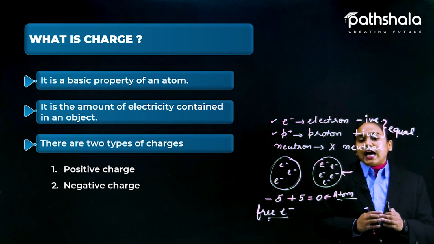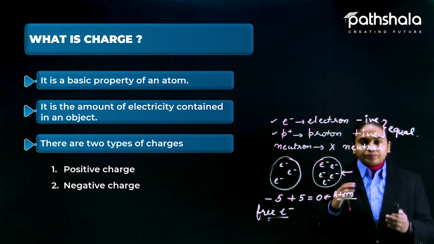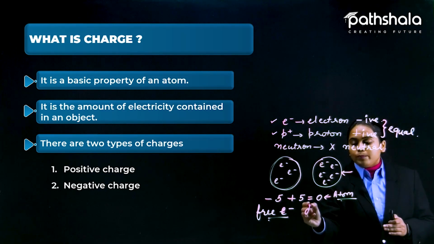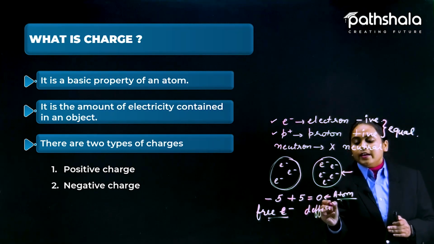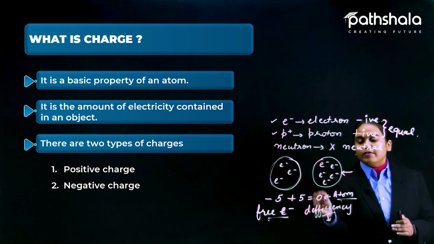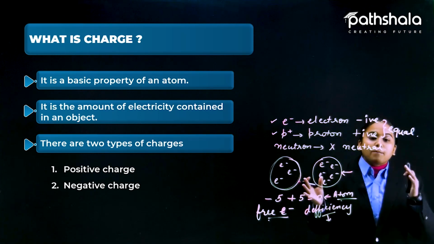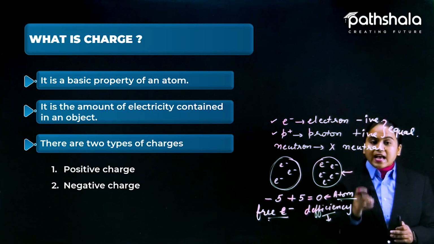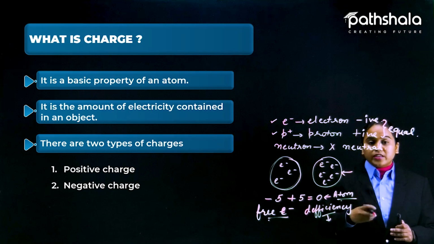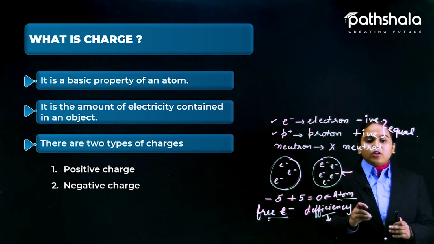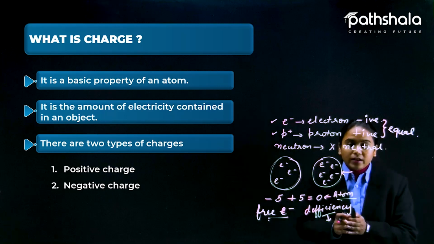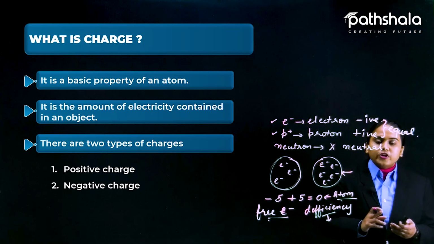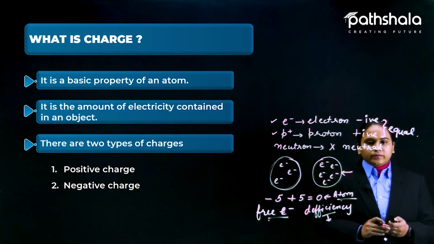But why do we then say that there is a positive ion? If an electron leaves the atomic shell, there would be a deficiency of electrons. A deficiency of negativity leads us to a positive atom. The positive atom now becomes a positive ion, or a positive charged particle. That is why we can say a positive charged particle is moving. And if we are talking about a negative charged particle moving, then we are actually talking about the electrons only.